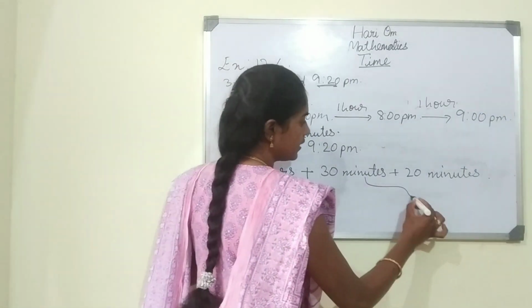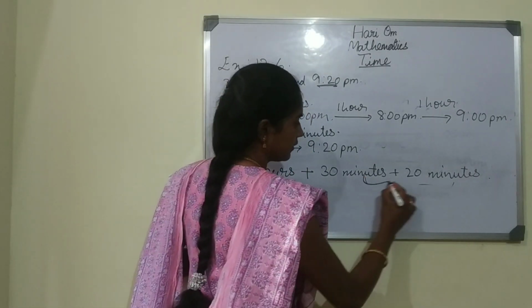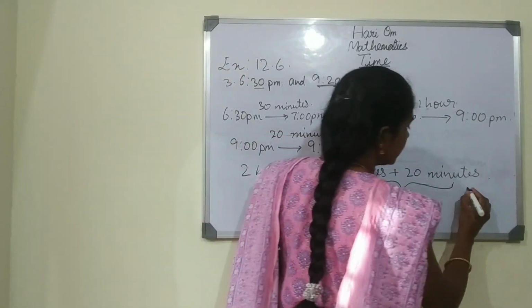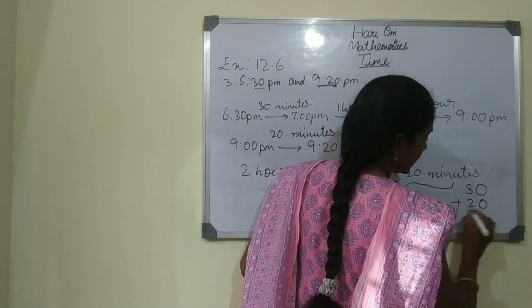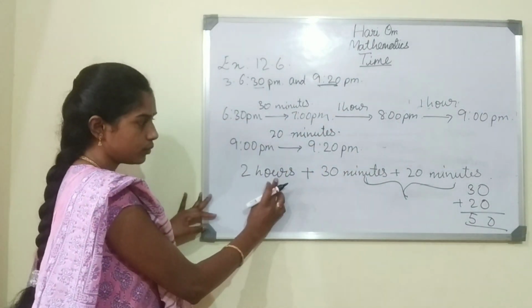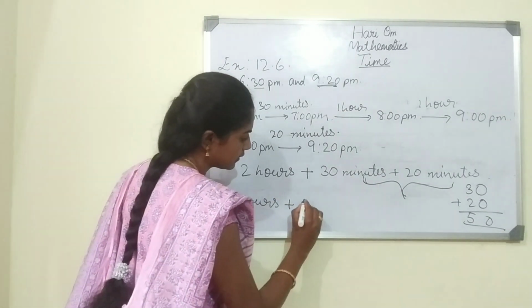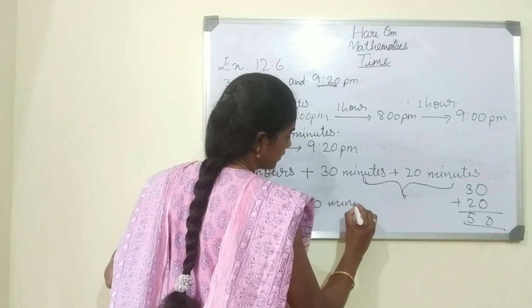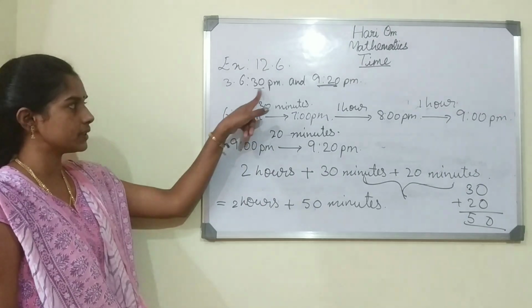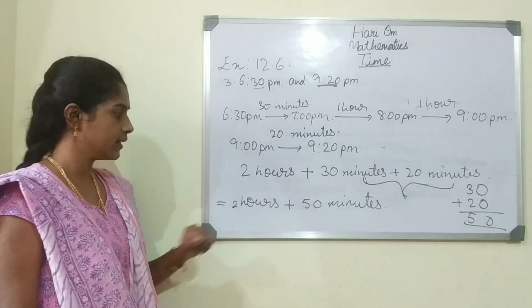So we are going to add these 2 minutes. Okay, so 30 plus 20. 30 plus 20 is 50. Okay, so 2 hours plus 50 minutes. So the duration between 6:30 p.m. and 9:20 p.m. is 2 hours 50 minutes.